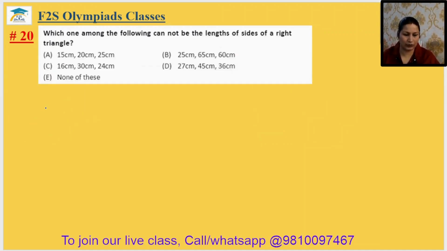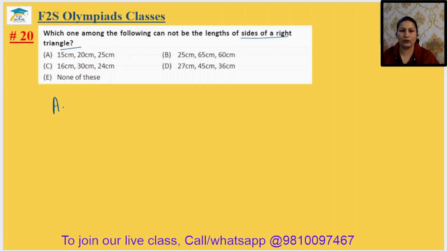Come to question number 20. Which one among the following cannot be the length of the sides of a right angle triangle? For being the sides of a right angle triangle, the sum of the squares of the two sides should be equal to the square of the third side.